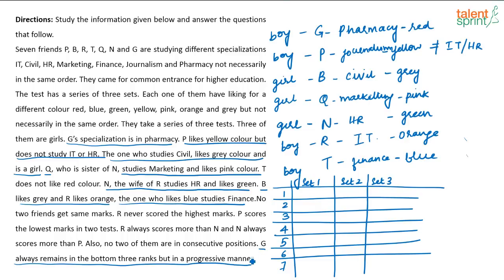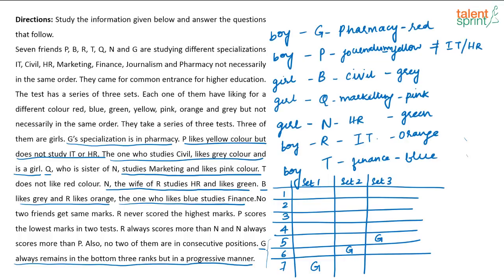It is given here that G always remains in the bottom 3 ranks. So, G has to be in rank 5, 6 and 7 always. 5 or 6 or 7. And it is given in the bottom 3 ranks in a progressive manner. That means, progressive means in an increasing order. Okay, that means if G is scoring 7th rank in set 1, in set 2, G will be in the 6th rank. In set 3, G will be in the 5th rank. That is a progressive manner, right? Progressively, the rank of G is increasing. So, G is coming here, here and here. So, I can fix the position of G in the 3 sets.